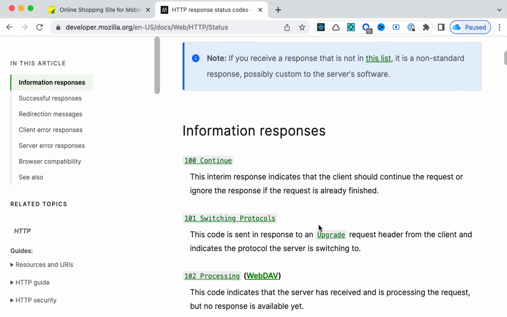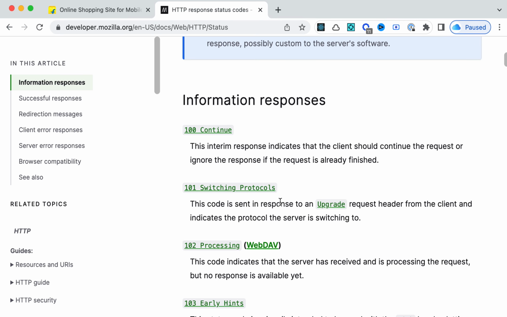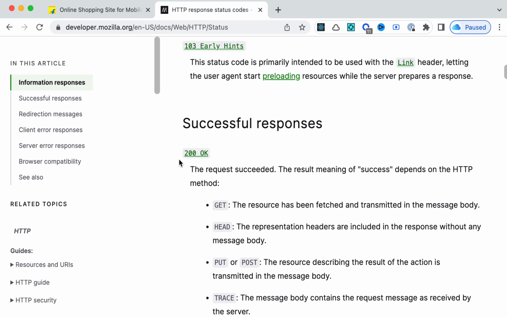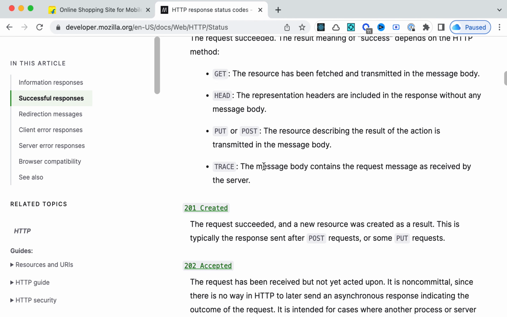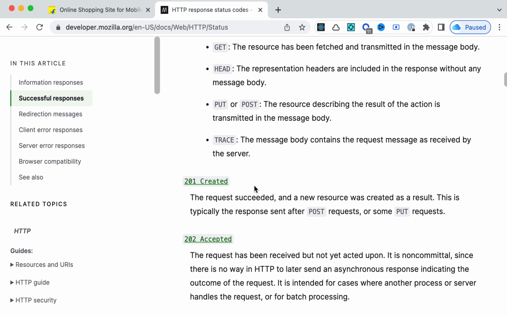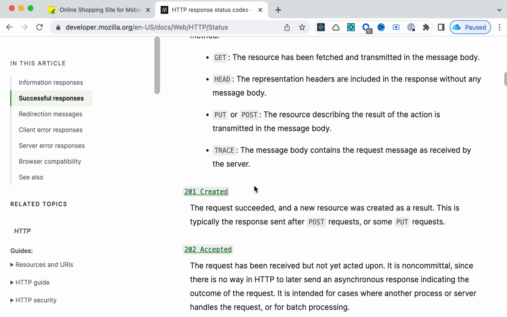Now for the response, see 100 is information, and there are many types of 100. Similarly 200, we just saw 200, but there can be other things. We might not need the full response. We might just send something to the server and say, you don't send me anything, just inform me that you have created it, that's it.